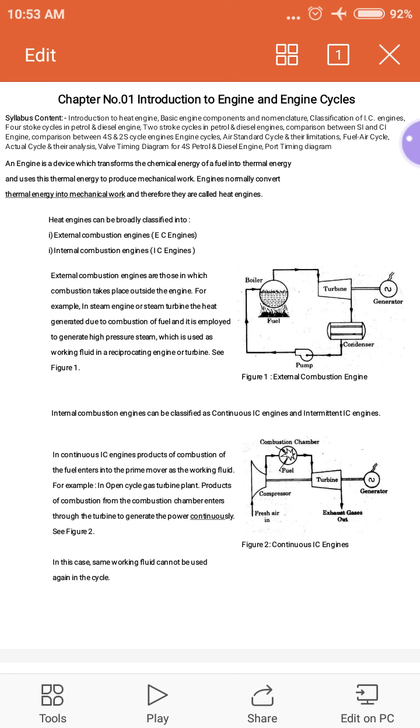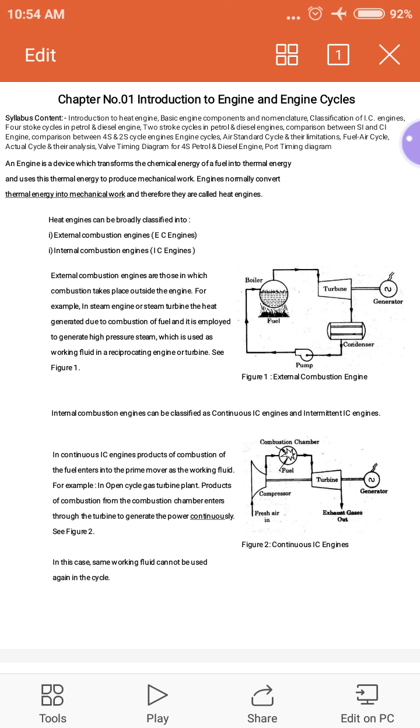Now this heat engine can be broadly classified into two types. The first one is the external combustion engine, and the second one is the internal combustion engine. So what is the difference between them? In an external combustion engine, combustion of fuel takes place outside the engine cylinder.